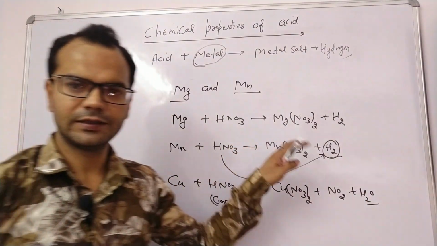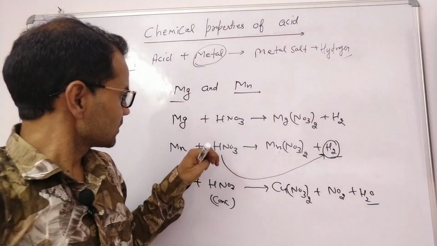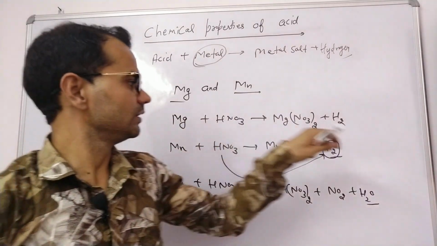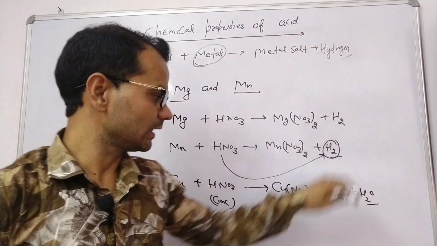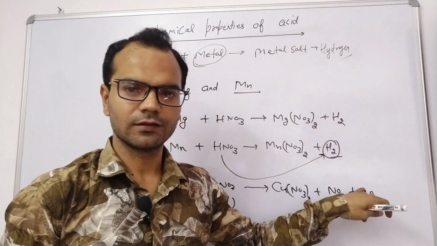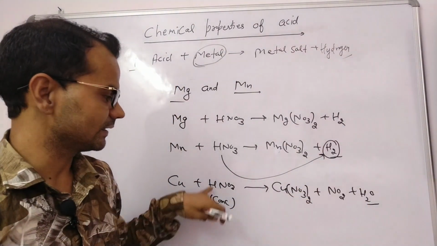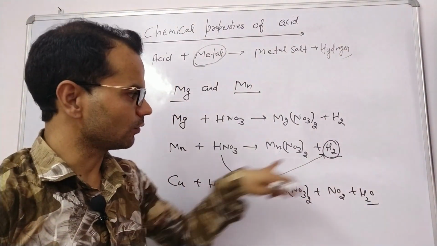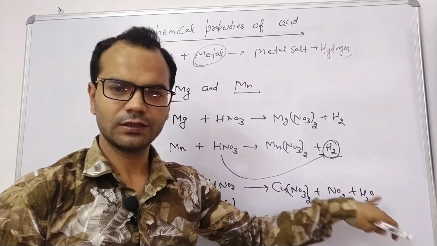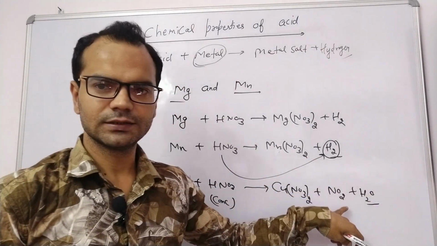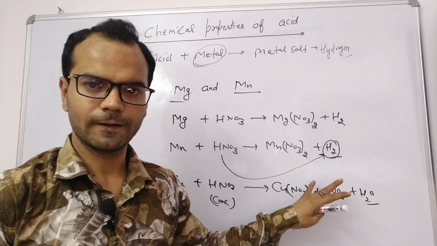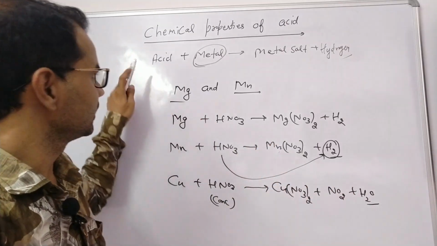So there is a slight difference. In case of magnesium and manganese we obtain hydrogen, but other metals give water. Why? Because nitric acid acts as a strong oxidizing agent. It oxidizes hydrogen to water and reduces itself to its oxide. Clear? So this is the first property.